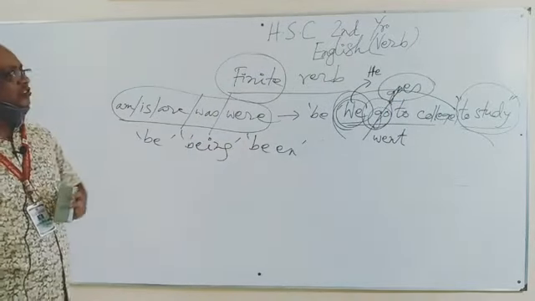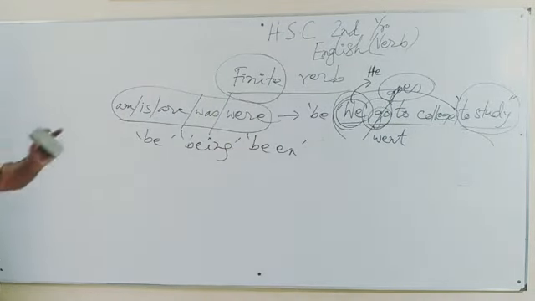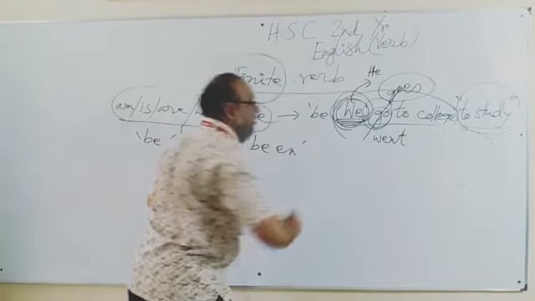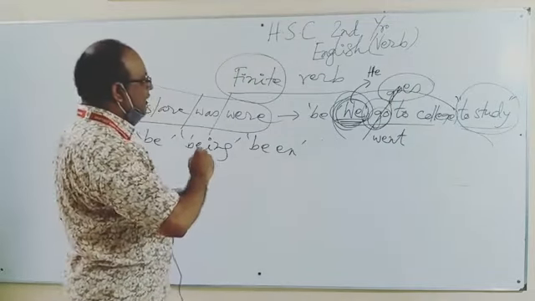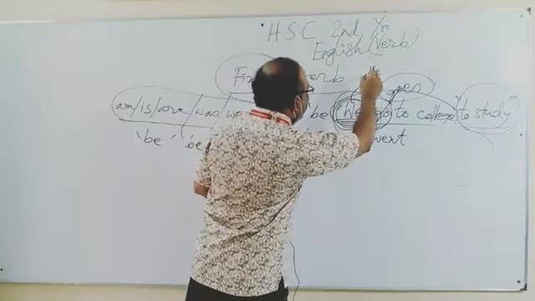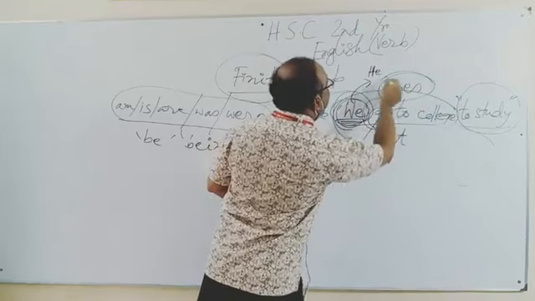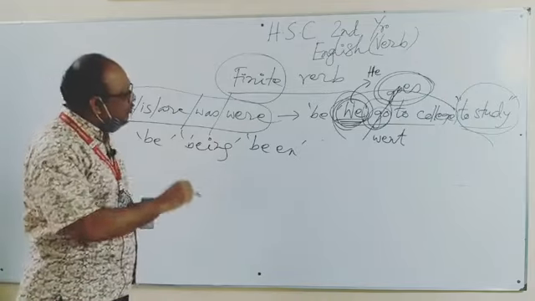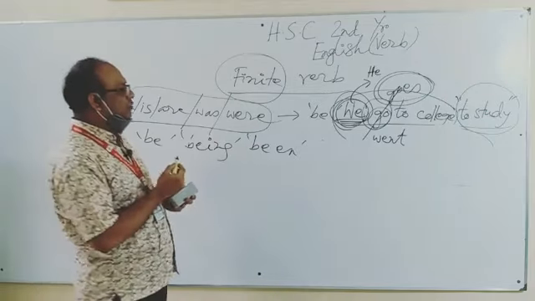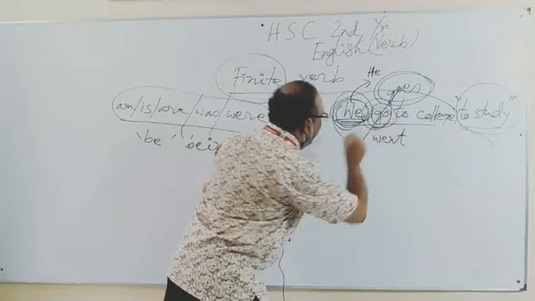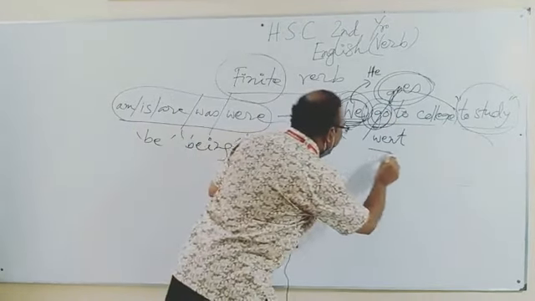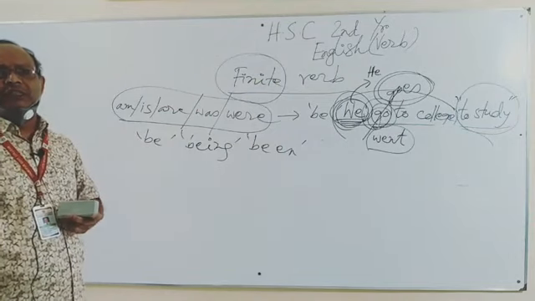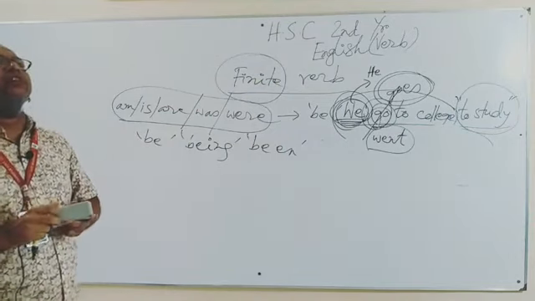So in both cases we have found that if we change the number and person of the subject, it was we at the first instance. Now we have changed it into he, and we have seen that the finite verb changes into goes. And if we want to change the tense, we have seen the verb also changed into went. So this is the example of finite verb. That is, we can define finite verb in two ways.